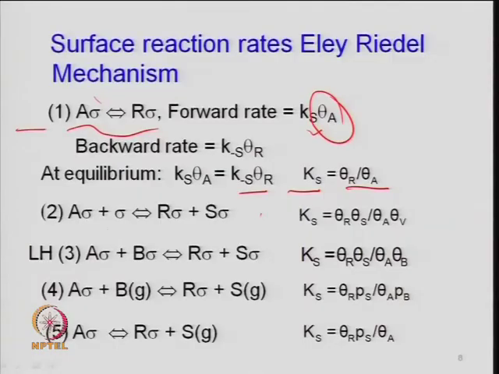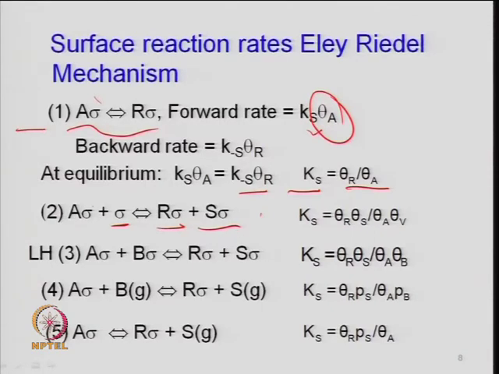The second postulation: if a sigma reacts with another site, on a similar kind of site, this can be a different site also, as I said S1 and S2, that will be a dual site mechanism. Here it is on an identical site. So, a sigma plus sigma transforms into r sigma and s sigma. Again if it is fast and at equilibrium, the rate of forward reaction equals the rate of backward reaction.